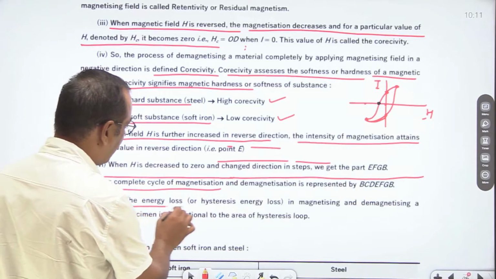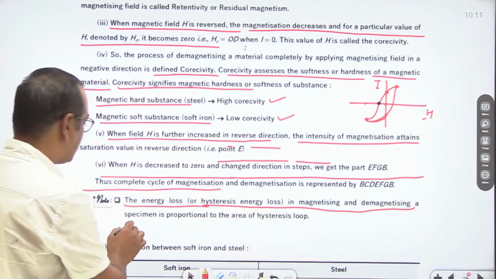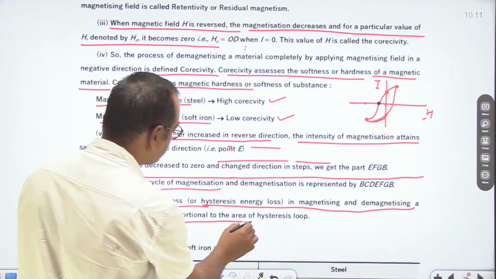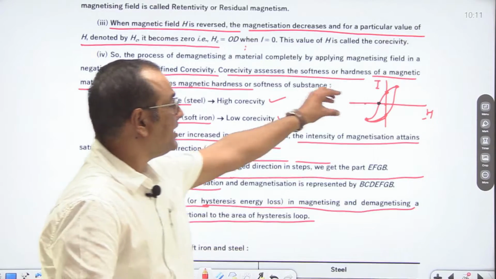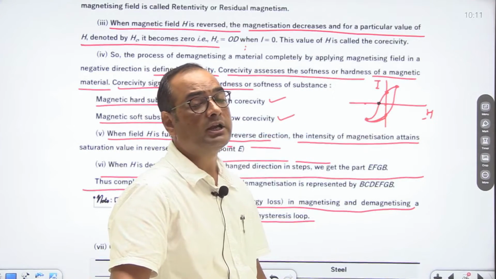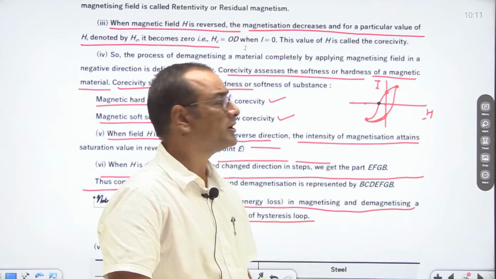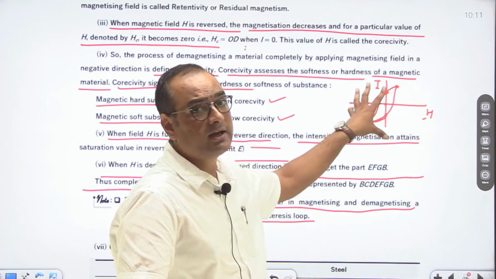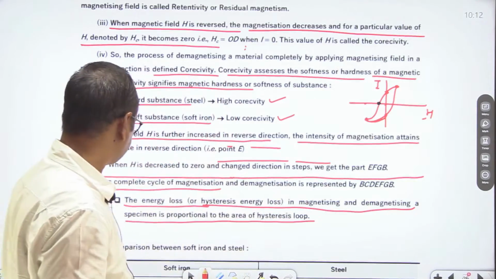Now see, the energy loss or hysteresis energy loss in magnetizing and demagnetizing a specimen is proportional to the area of the hysteresis loop. So always keep in mind, the area of this hysteresis loop represents energy loss, which is also known as hysteresis energy loss. So the larger the area, the larger the energy loss. The smaller the area, the smaller the energy loss.